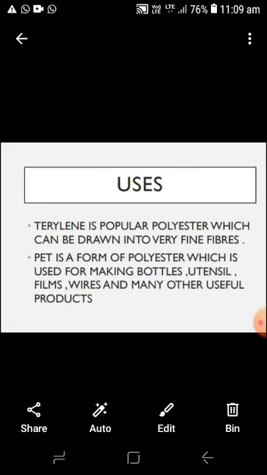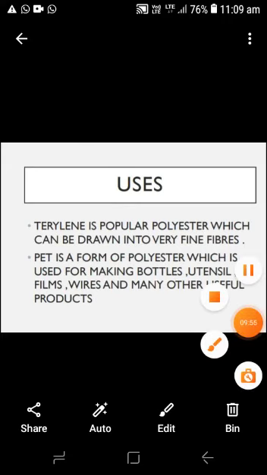Uses of polyester. Polyester may be of two types, terylene and PET. Terylene is a popular kind of polyester which can be drawn into very fine fibers, and PET is a form of polyester which is used for making bottles, utensils, films, wires, and many other useful products.